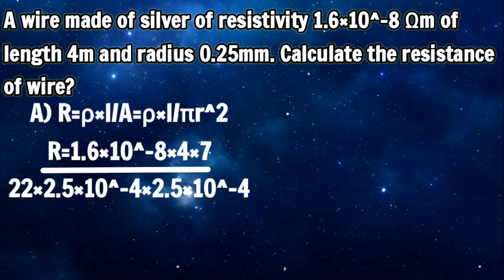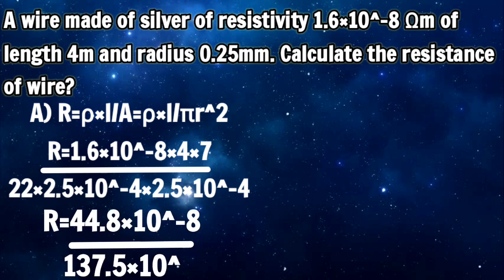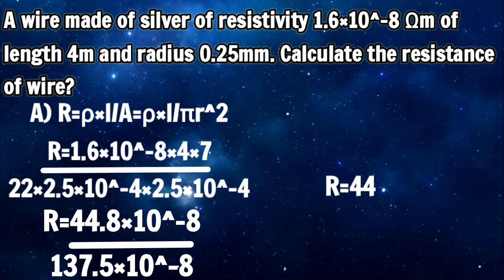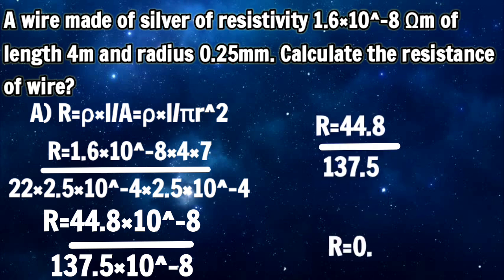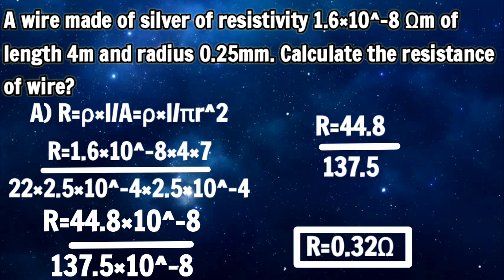If we substitute it, we will get R is equal to 44.8 into 10 power minus 8 by 137.5 into 10 power minus 8. If we substitute this value, we will get 44.8 divided by 137.5, and then R is equal to 0.32 ohm. So the resistance is 0.32 ohm.